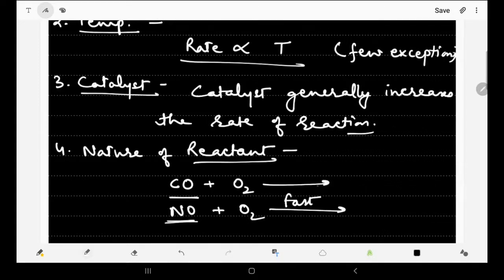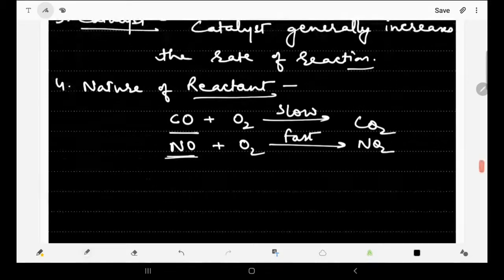This is a fast reaction, while this is quite slow. The product obtained here will be NO2, here it will be CO2. So the rate of reaction is different because of the different reactants taken. So the rate of reaction depends upon the nature of the reactants also.